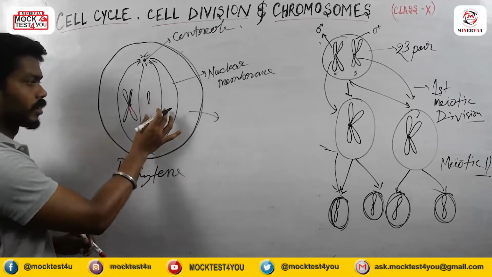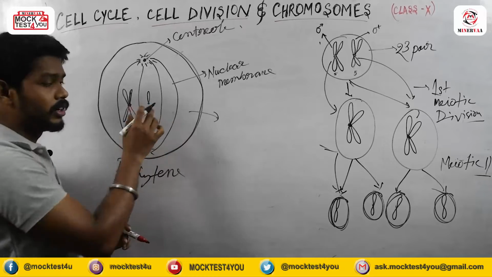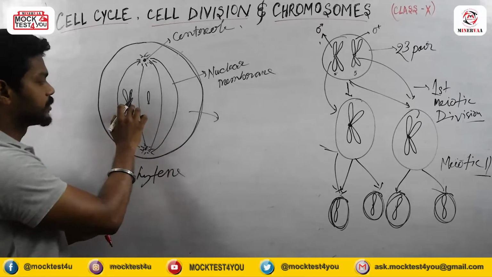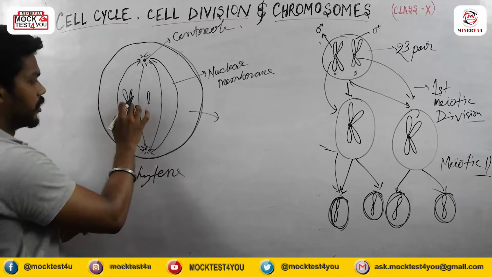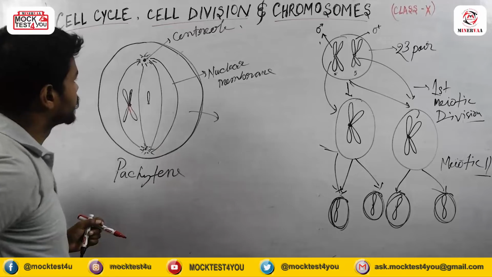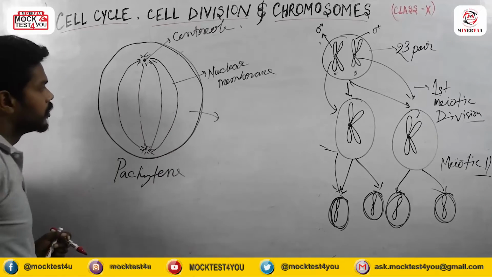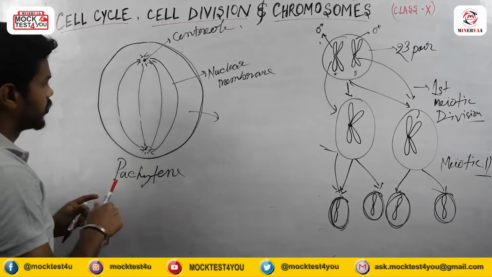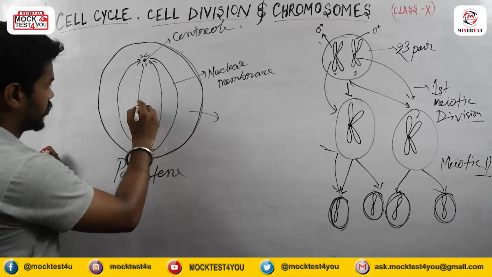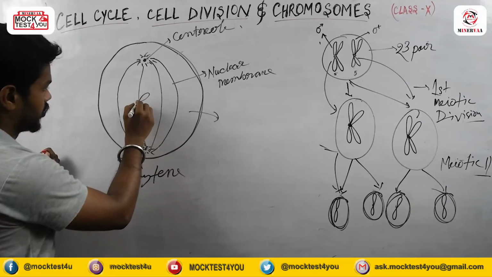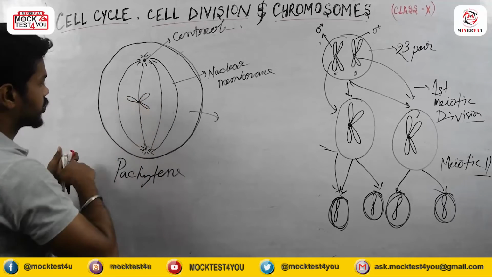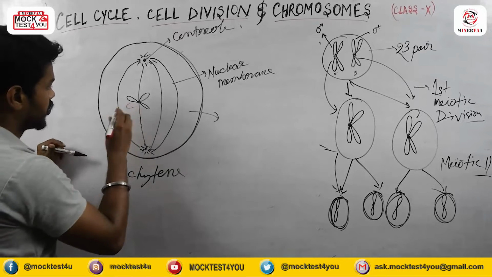Because this spindle fiber will pass through only this position, the centromere position. Means this kind of structure it will produce.